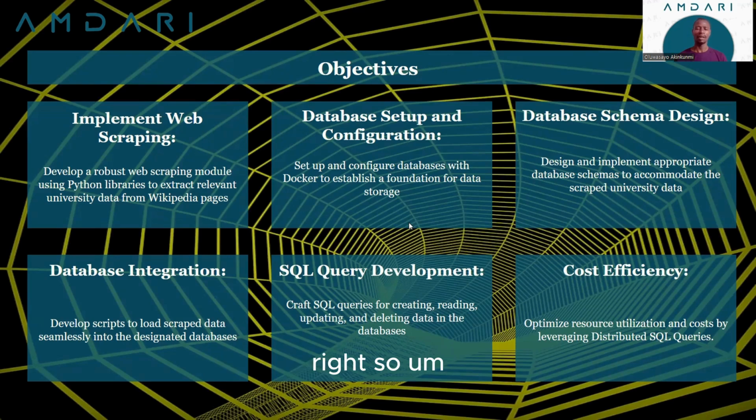Making use of Docker, you have a very efficient setup, and you can use it to develop your data pipeline. We'll be taking a look at that. We'll also look at some database schema design, basically a simple schema that can help us to efficiently store the data we'll be scraping from Wikipedia.